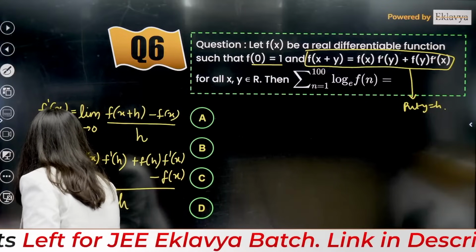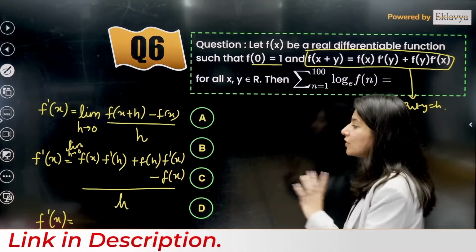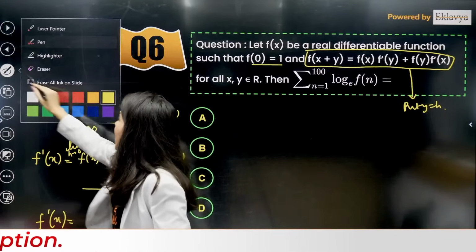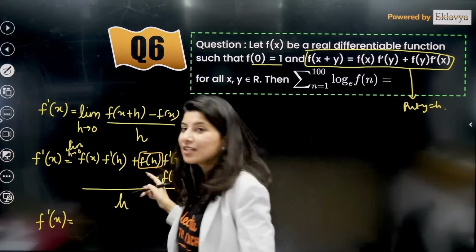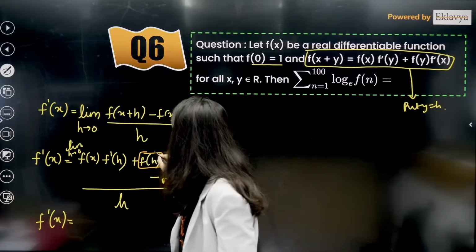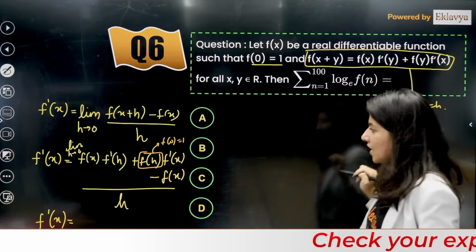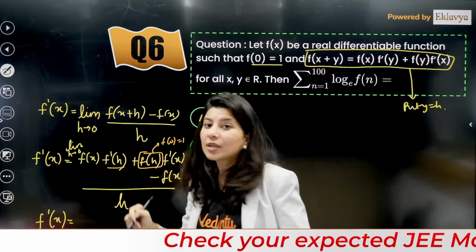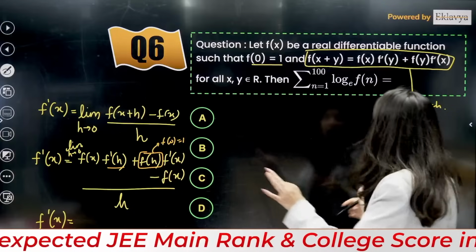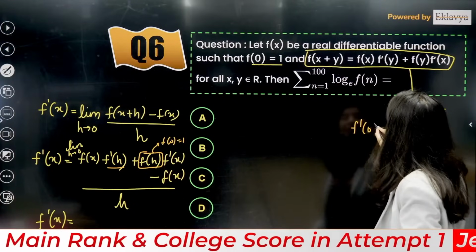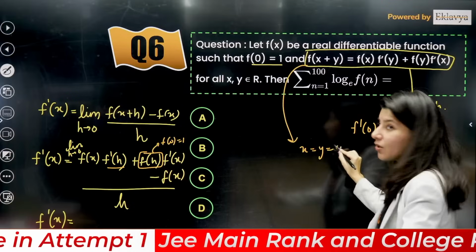Correct? F dash x is equal to, now understand, if you put h is equal to 0, obviously this is f of h. If you put h is equal to 0, this is going to become f of 0. F of 0 is going to be 1 as per the question. If you put h is equal to 0, what about this f dash h? Ma'am, f dash 0 we don't know. How to calculate f dash 0? Can anybody tell me?